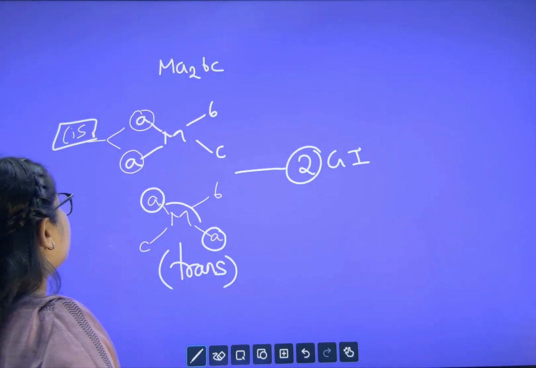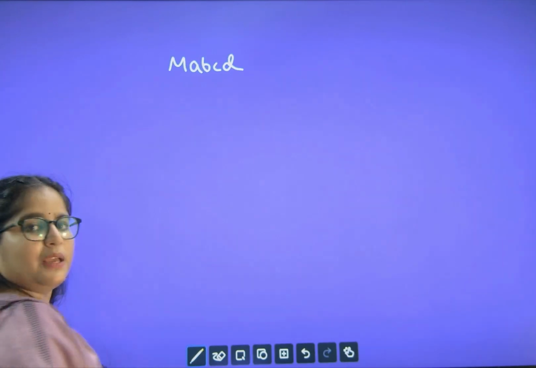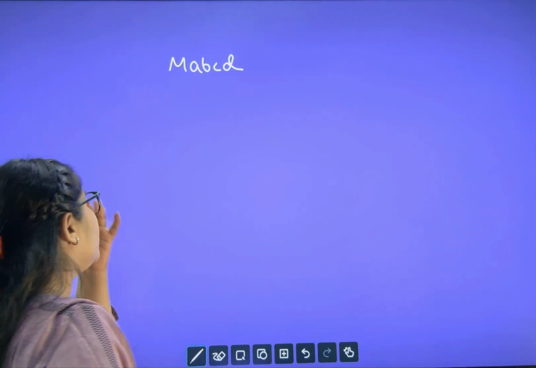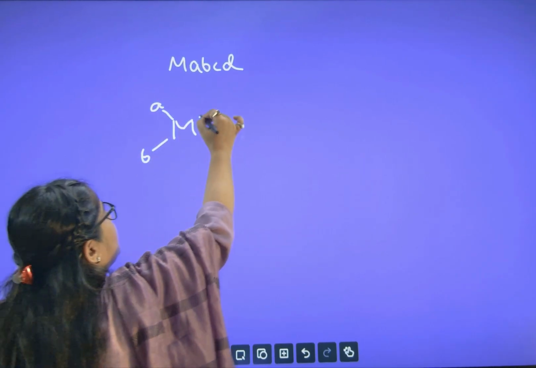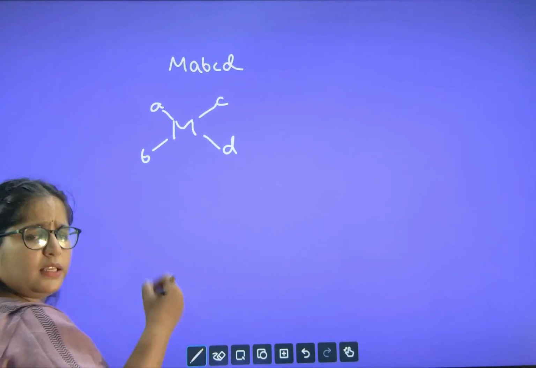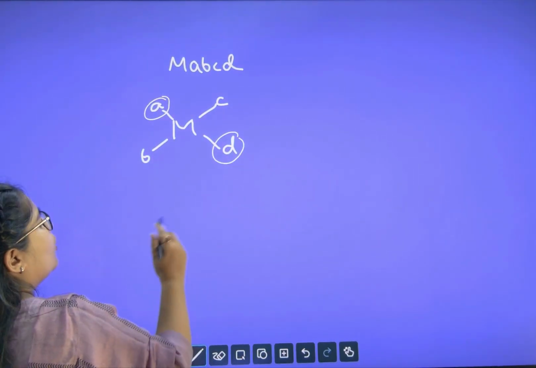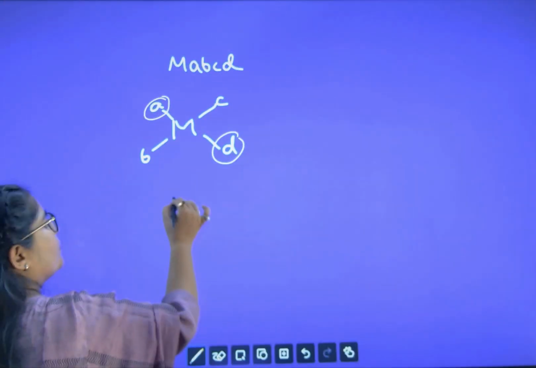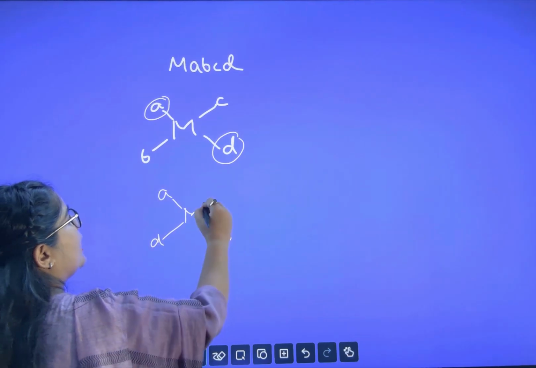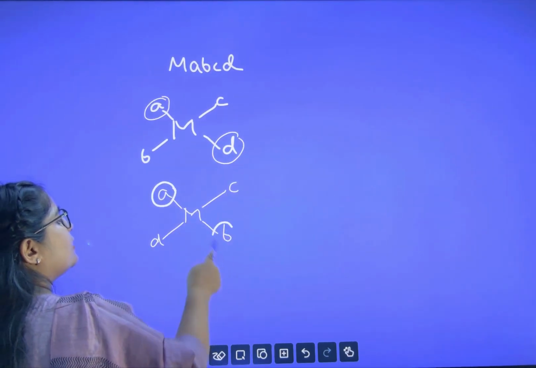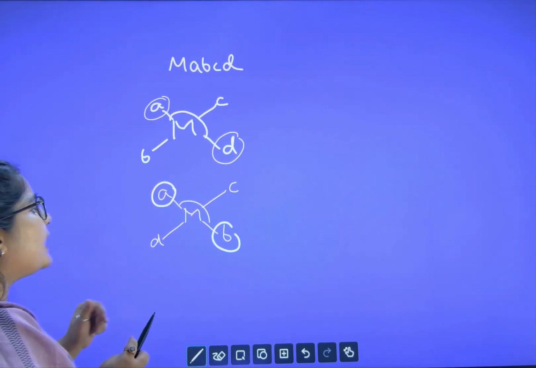After that, what is the next case? The next case, MABCD, right? Let us see here. M in the center, A, B, C, D. What are the possibilities? Here, A and D are on the opposite side. What can be the next possibility? I can keep my A as it is and switch this, so D will come here, and B and C. So with respect to A, now B is at 180 degrees. With respect to A, D was at 180 degrees. What can be one more possibility?